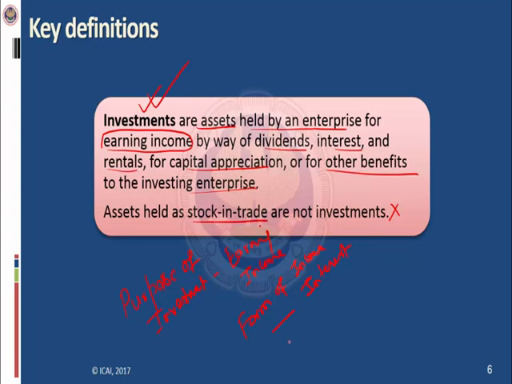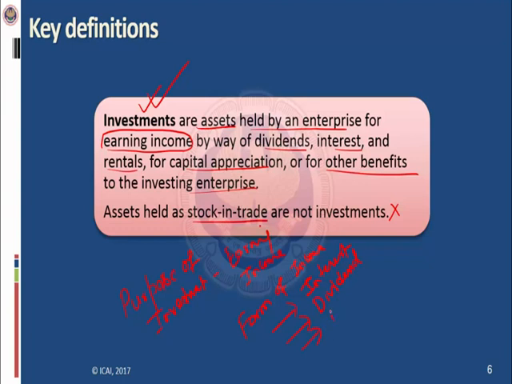So the entity has purchased, or the entity has made an investment in debentures, fixed deposits, government securities. In such case, the entity will receive interest income. Or the entity has invested in preference shares or equity shares of another entity, like entity A has acquired shares of Infosys Limited, Tata Motors Limited, Reliance Industries Limited, Bharti Airtel Limited. So it can earn dividend from those investments, those shares.